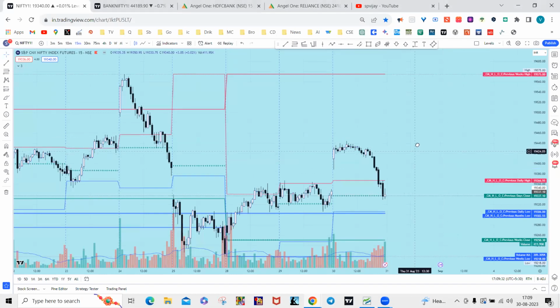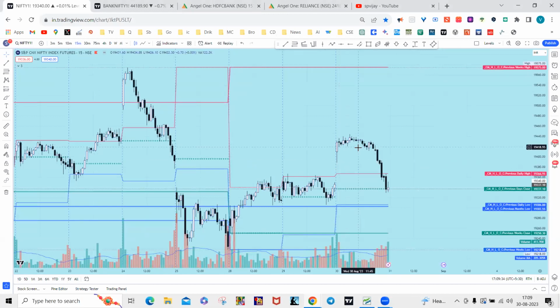As you can see here, today the market opened with a good gap up. The first candle obviously was very bullish, but there was no follow up for this bullish candle, and eventually it made a rounding top, and the price just headed down south, somewhere near the previous day closing.